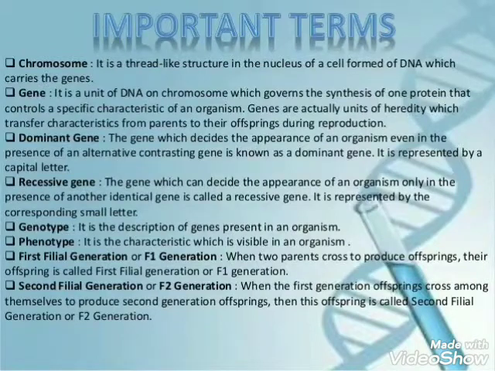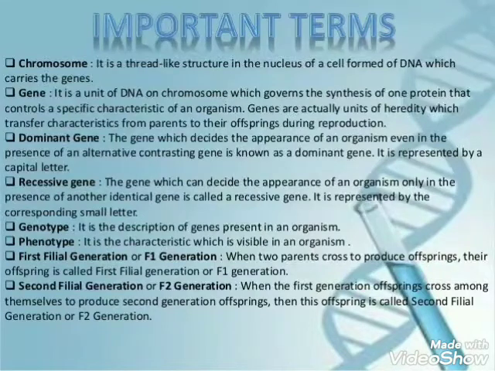Genotype shows the genetic constitution of an organism. In simple words, genotype is the description of genes which are present in the organism. Genotype is always present as a pair of letters such as capital T or small t in case of dwarfism. Thus, the genotype of a tall plant could be capital T capital T or capital T small t, whereas a dwarf plant is small t small t.